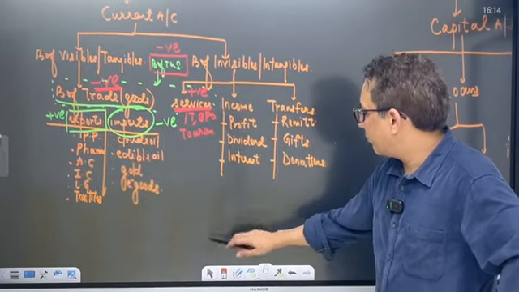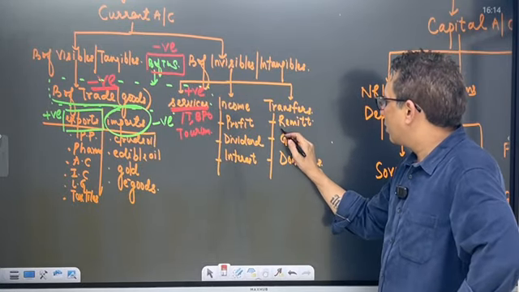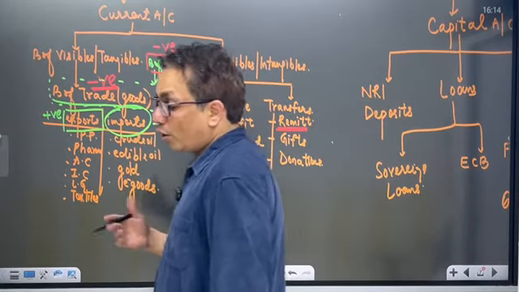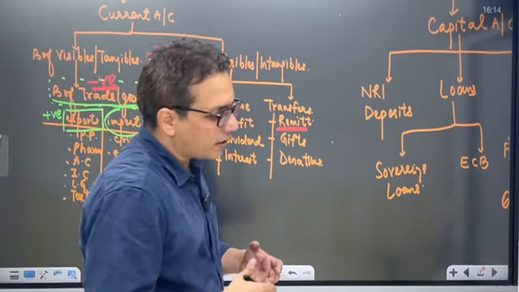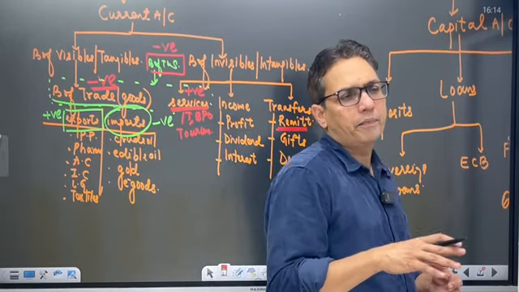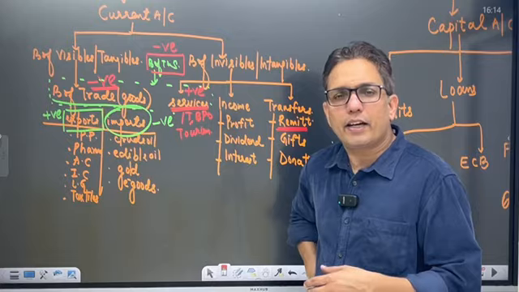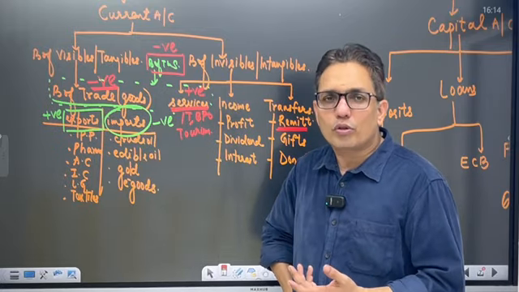In invisibles, we have income and we have transfers. In transfers, what about remittances? Do we get more remittances? We have Indians staying in Gulf countries, European countries, and the US. We also have foreigners staying in India, Nepalis, Burmese. Who sends more amount?